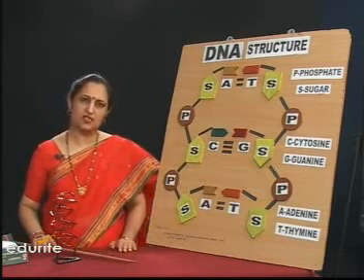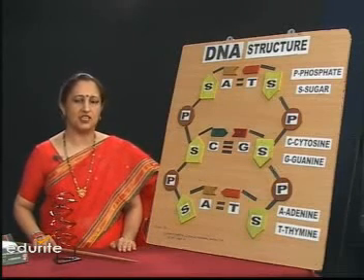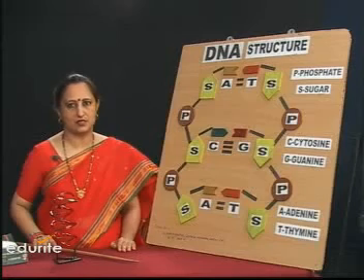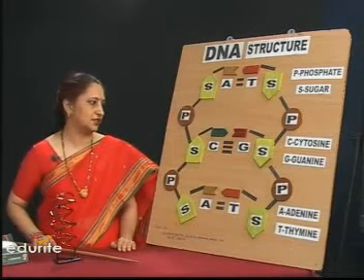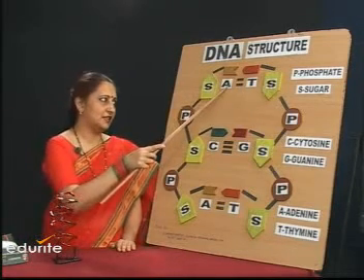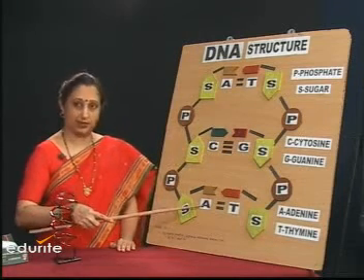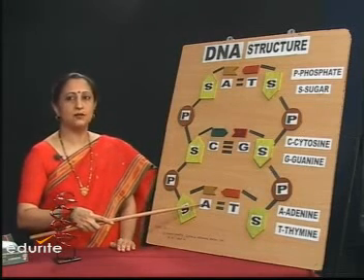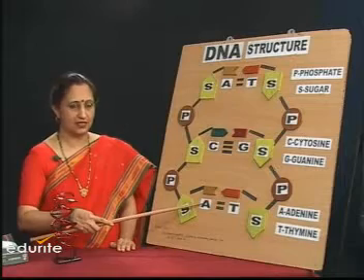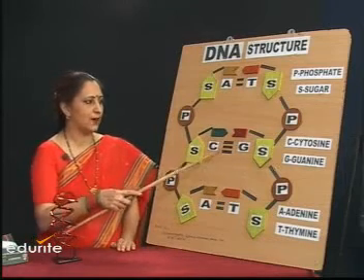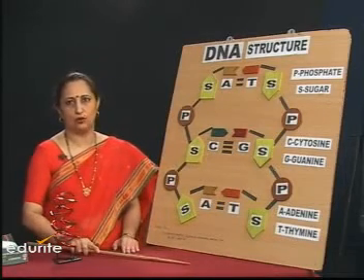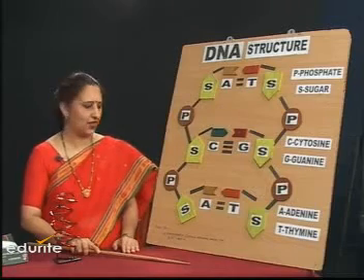Now, is there a specific sequence in which the nitrogen bases should occur? Not necessary. If it's adenine here, adenine may repeat itself here and then here also. What is important for you to understand is the complementary base pairing has to follow that specific pattern.